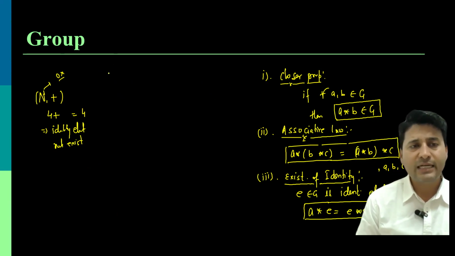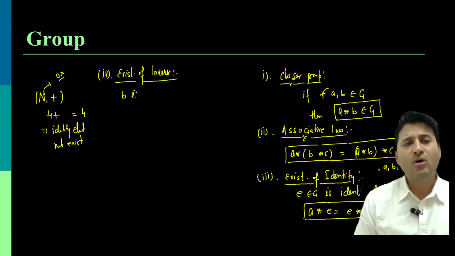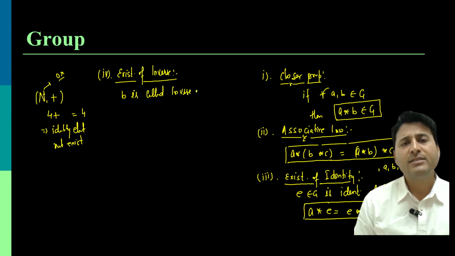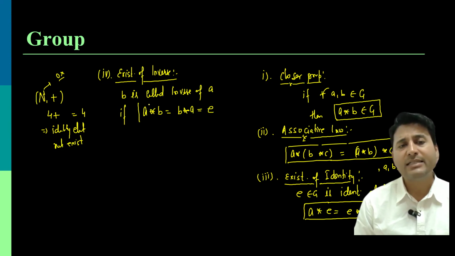Let me write it over here. Property number 4 is about the existence of inverse. B is called the inverse of A if, when A and B are operated, on any side, left or right, we get the identity element as the output.